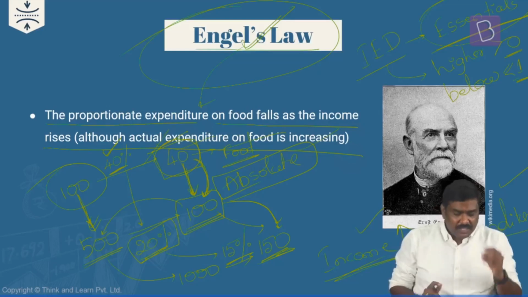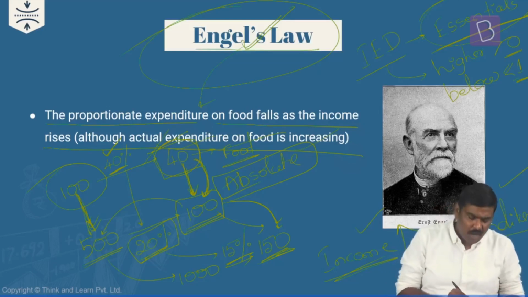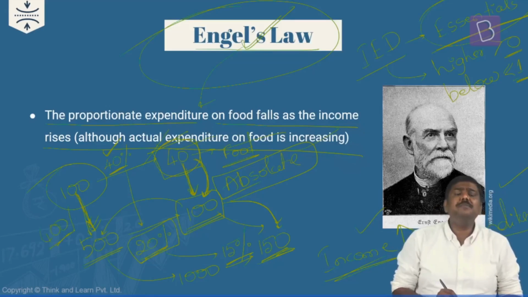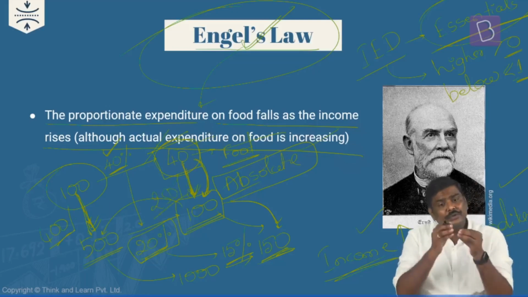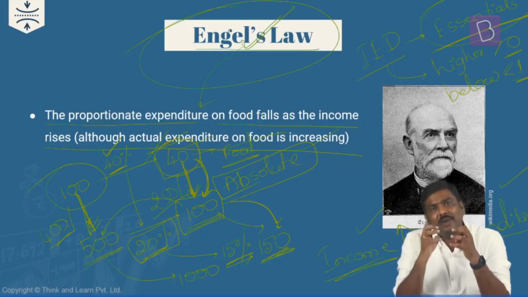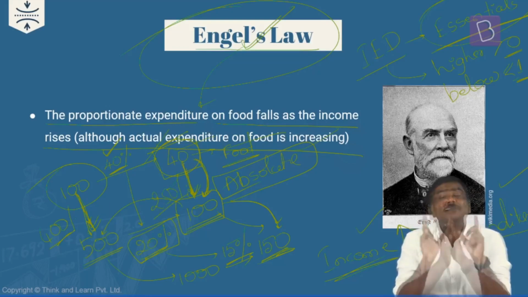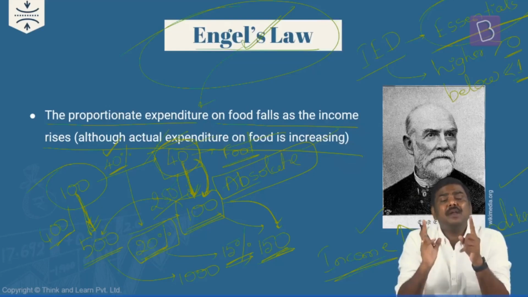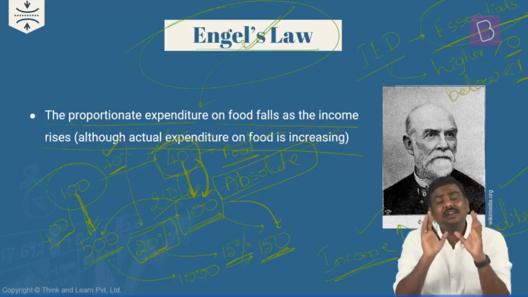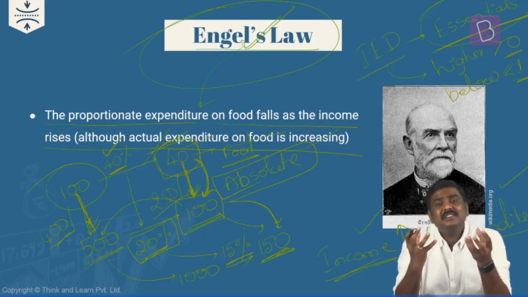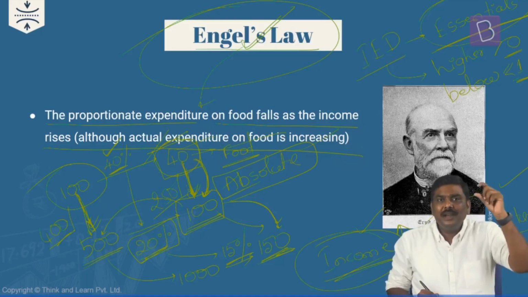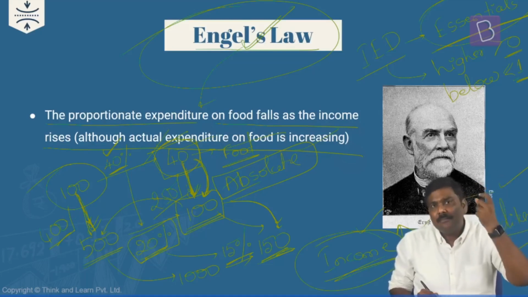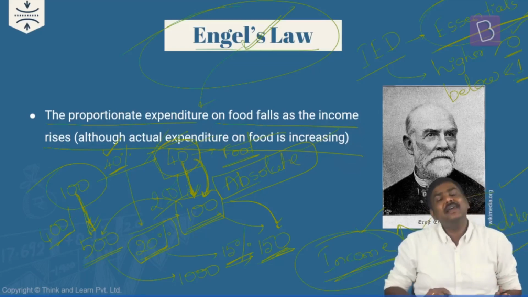Have you understood this? Imagine your income has increased from 100 to 500. How much is the percentage change here? 400%. But how much is the change in the expenditure here? It is just 250%. So, whenever your income increases, your expenditure on food increases, but it doesn't increase in the same proportion as your rise in the income. And that is the precise reason I'm saying that when income increases, expenditure increases. So, numerator positive, denominator positive. Can I simply say it will be higher than 0?